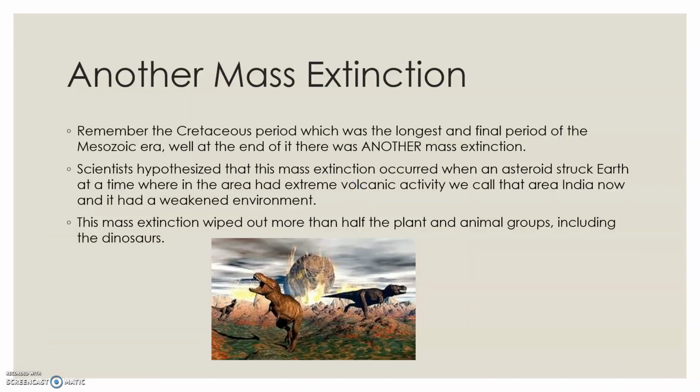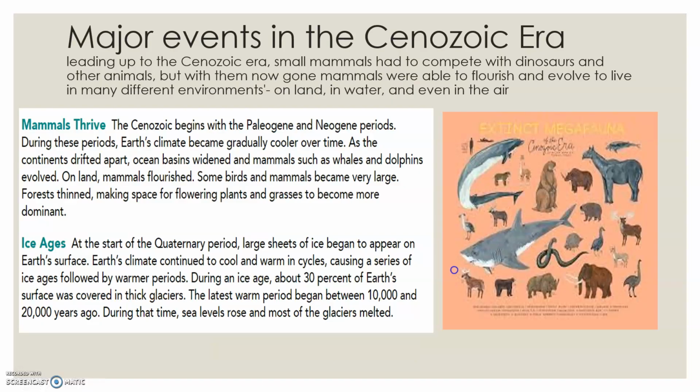We have another mass extinction. Run, dinosaurs, run. A huge asteroid may have come down, and this caused a lot of volcanic activity in what we would call India now, and it had a weakened environment. This again wiped out more than half of plant and animal groups, including the dinosaurs. Bye bye, dinosaurs. So then, lastly, we move into the Cenozoic era.